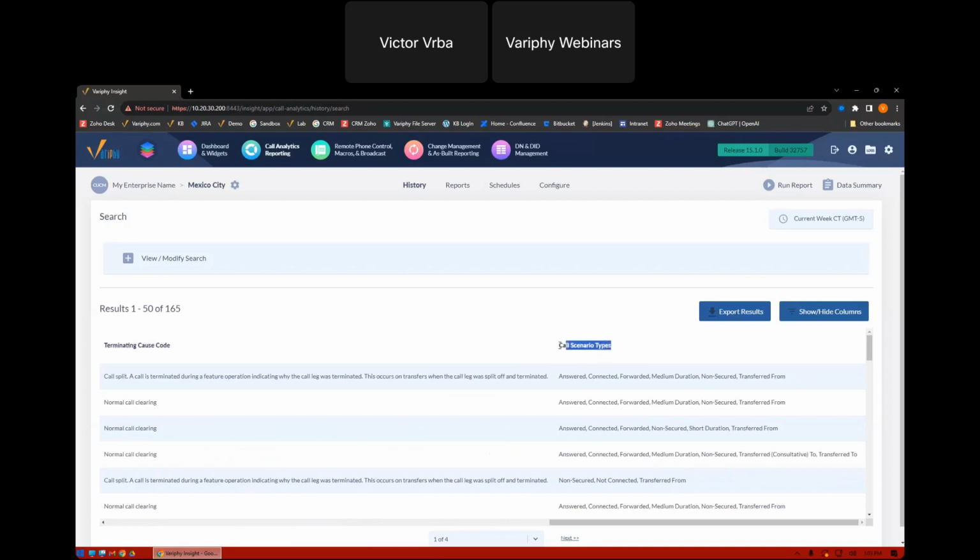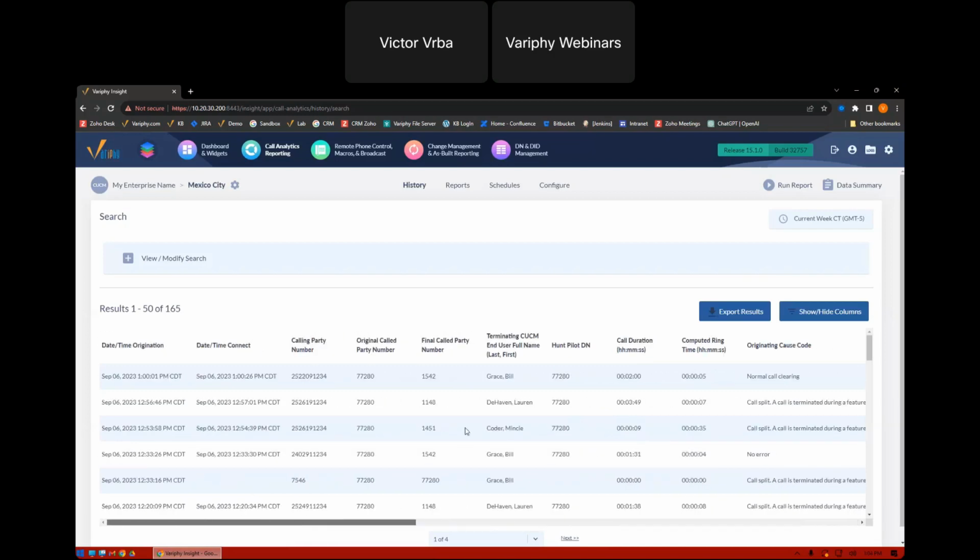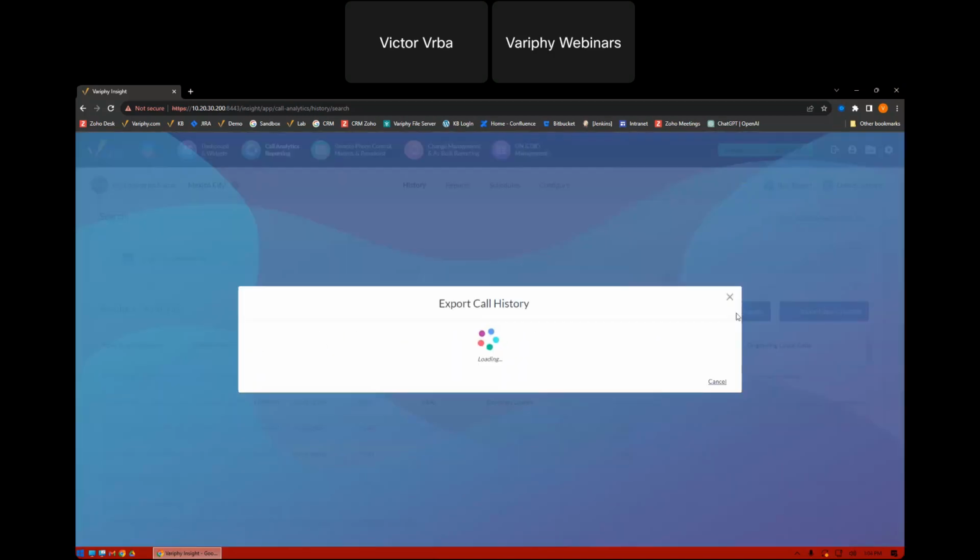This has been a field that's available in Verify and really classifies all of the different statistic types that Verify produces and tells us each leg of the call and where it falls into a category or a scenario type. So for example, this call that I'm looking at here would be considered answered, connected, forward, medium duration, non-secured, and transferred from. And those are all the various call scenarios that Verify has available to it. So this detail column is going to help identify what each call falls under from a scenario perspective. So first thing I'm going to do is run a report, just a general report.